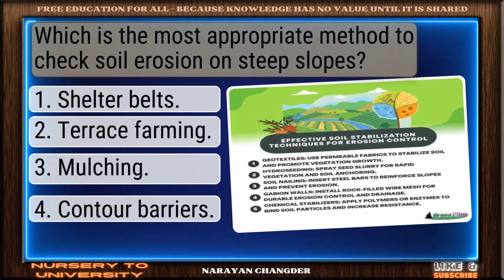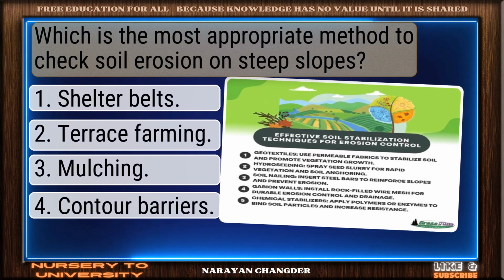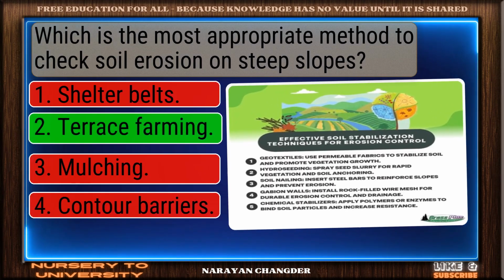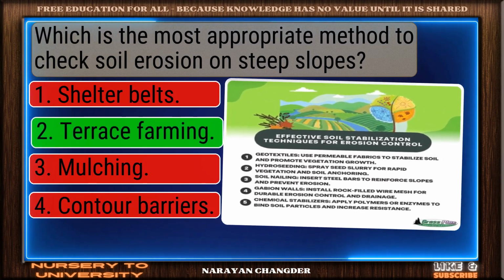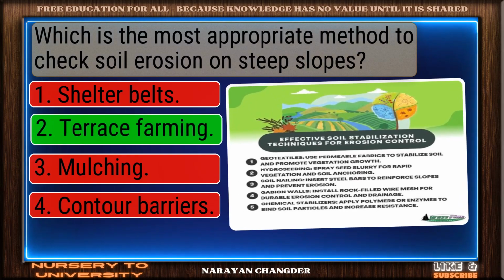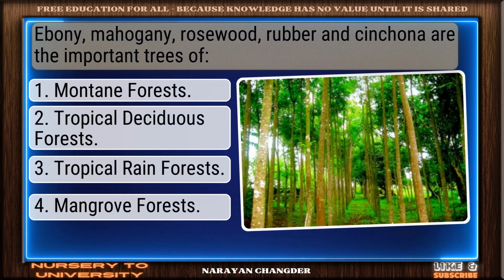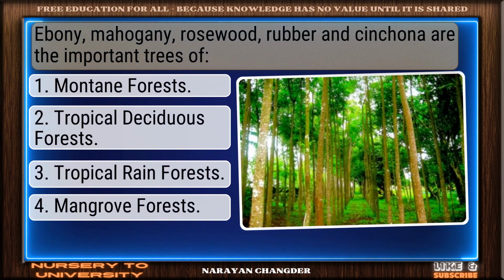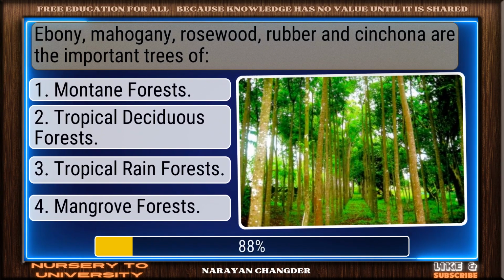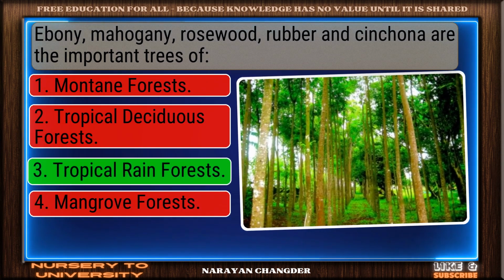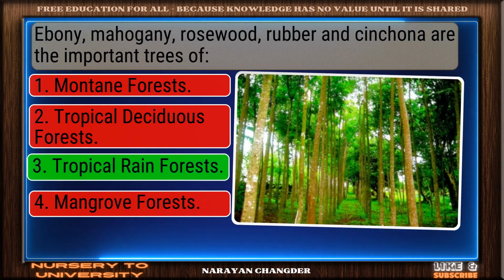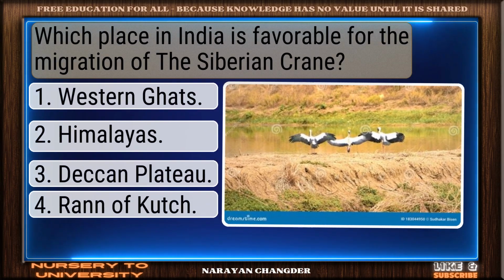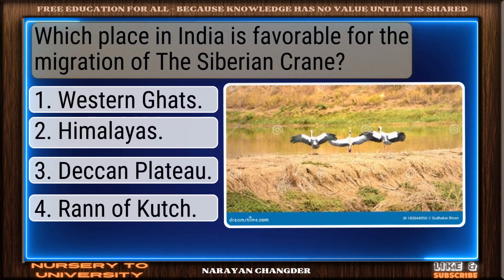Question number 92. Which is the most appropriate method to check soil erosion on steep slopes? Strong choice. Terrace farming is the right answer. Question number 93. Ebony, mahogany, rosewood, rubber, and cinchona are the important trees of? Right again. Tropical rainforests is a valid answer. Question number 94. Which place in India is favorable for the migration of the Siberian crane?